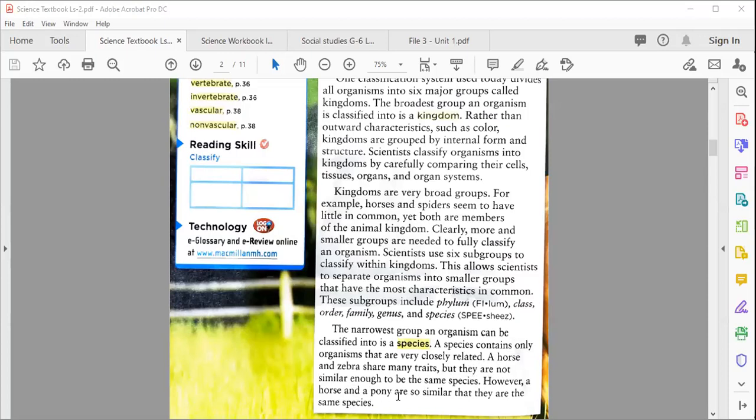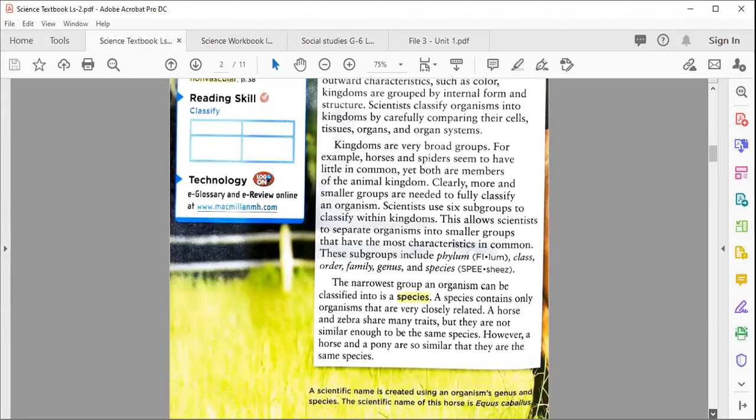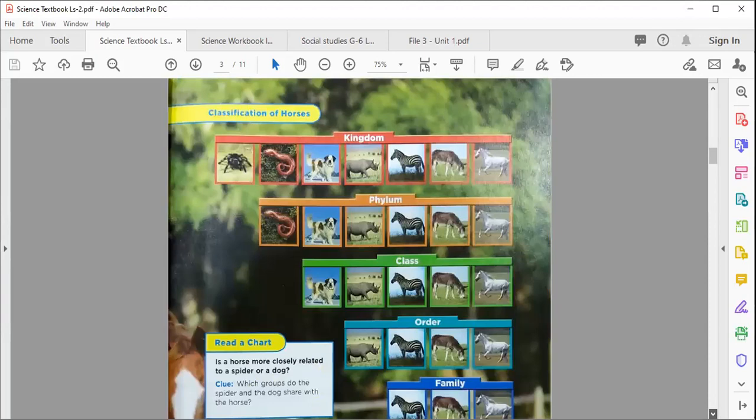However, a horse and a pony are so similar that they are the same species. So that is all about today's lesson, in which we learned about classification, kingdom, and species, and the six kingdom system. Now I'm going to take you to page number 35.